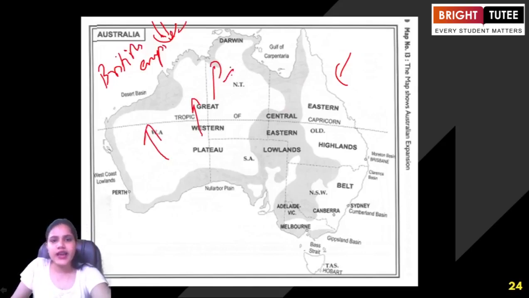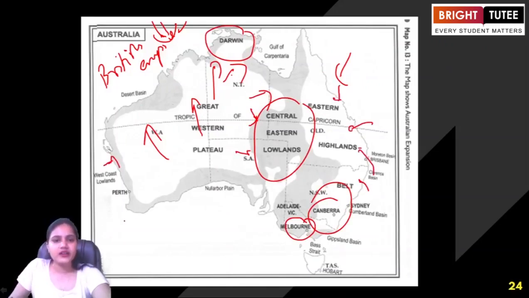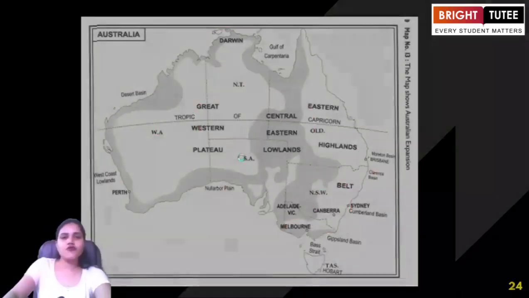So here we see how they were expanding. Just look at the highlighted region here. Look at these regions, the Central Eastern Lowlands. We are talking about the region of Melbourne, and Canberra, this region here. When we are talking about Darwin, this region here. So we see how they were trying to expand their area. Perth, this is the region of Perth. So this is the status of Australia here.